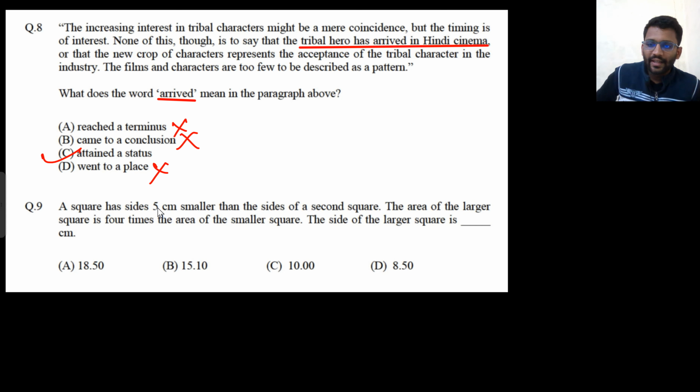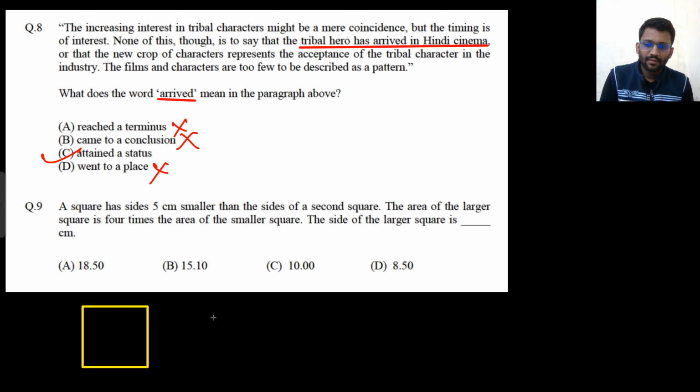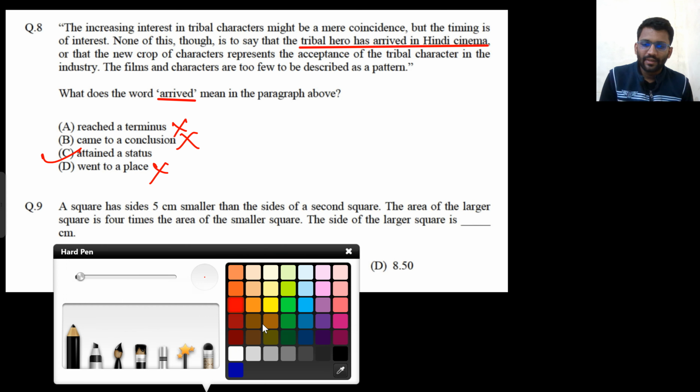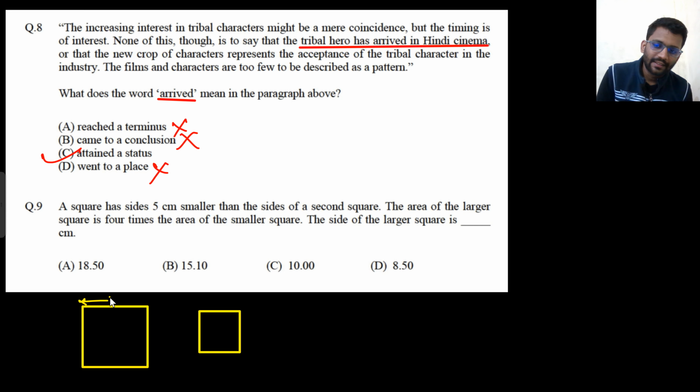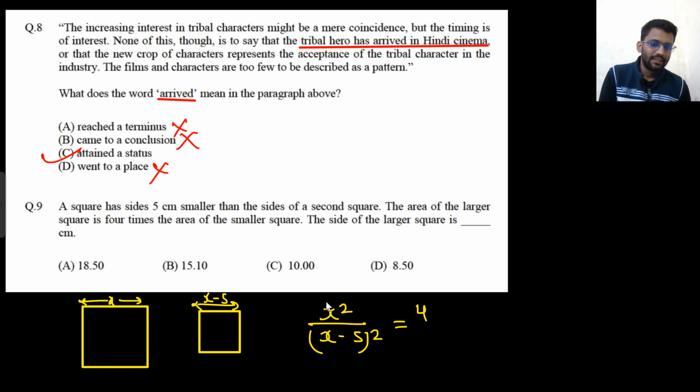Now this question: a square has a side 5 centimeters smaller than the side of a second square. So there are two squares. If one of them has a side x, the other one has a side 5 centimeters less. The area of the largest square is 4 times the area of the smaller square. Area of the largest square will be x square. Area of the smaller will be (x minus 5) square. That is 4 times more.